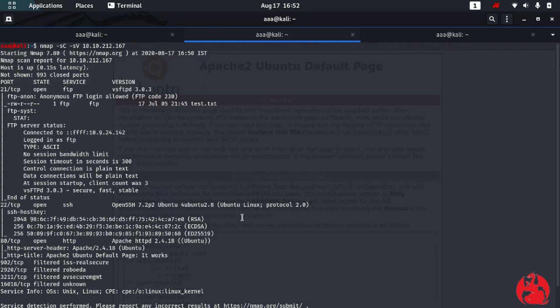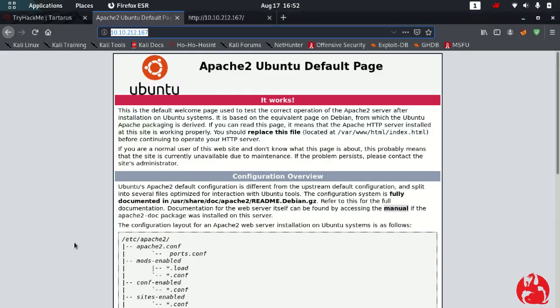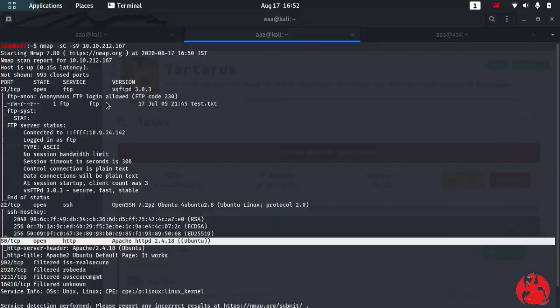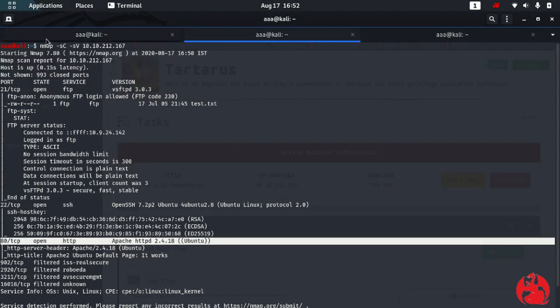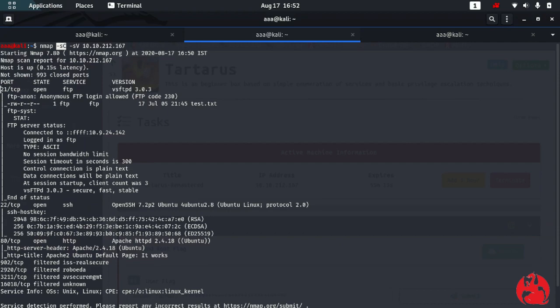Alright, so our basic nmap script scan is done, and it has 3 open ports: 21, 22, and 80. Port 80 is the one on which this website is running. Now due to the sC script, we have seen that this FTP service is open for everyone and anyone can log in as anonymous.